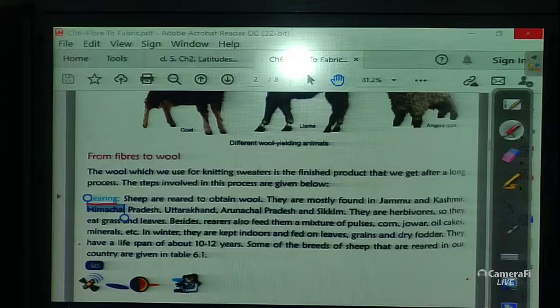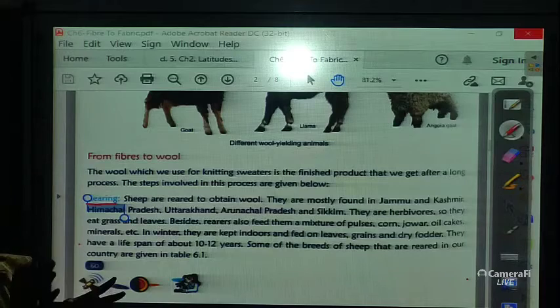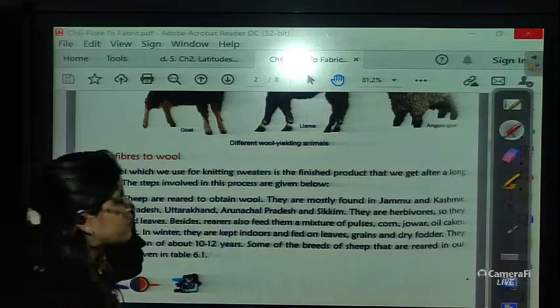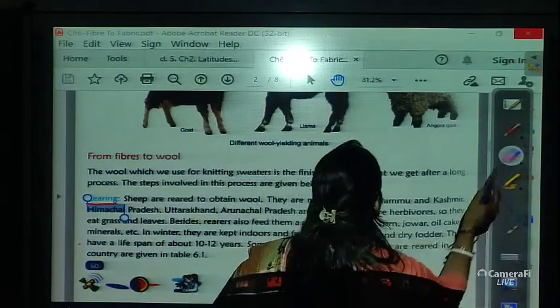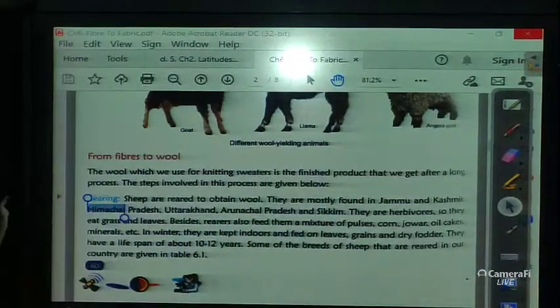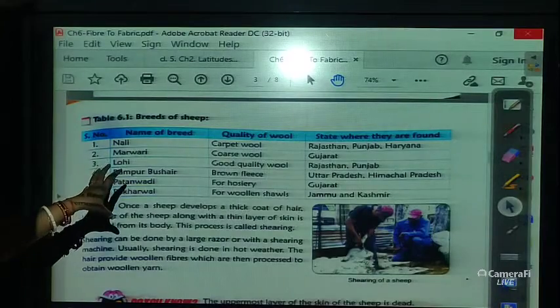In winter they are kept indoors and fed leaves, grain and dry fodder. Fodder means the dry grasses which they use to feed the animals. They have a lifespan of about 10 to 12 years. Some of the breeds of sheep that are reared in our country are given in the table. Now we'll see the names of the breeds.